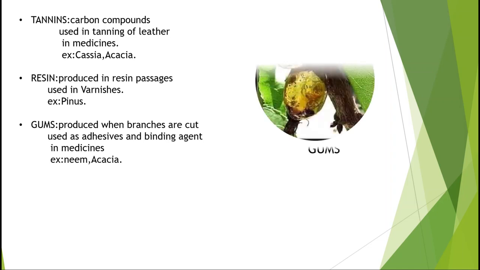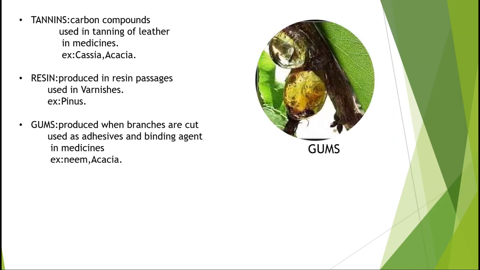They are used in adhesives. They are used as binding agent and also used in the preparation of some medicines and food. Mostly these are produced from neem and acacia plant. If you see the diagram, this is the diagrammatic view of gums. These bubble-like structures are nothing but gums which are oozing out of the branch of the plant.